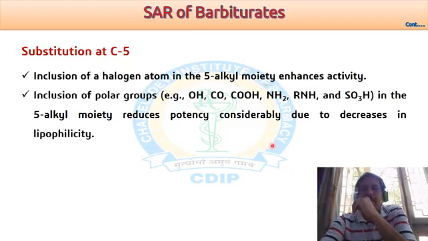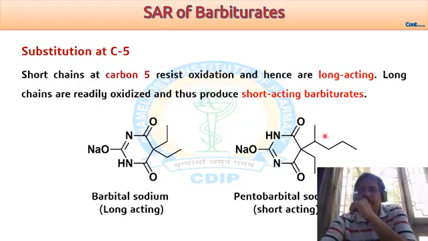Meaning if you are able to replace one of the hydrogens of this methylene system or this terminal methyl group by means of halogens, then the potency of the compound increases. At the same time, if you replace the hydrogen of this methyl group or methylene by means of hydroxy, amino, sulfonic acid or carboxylic acid, then the polar character increases, and by virtue of that the potency of the compound decreases.